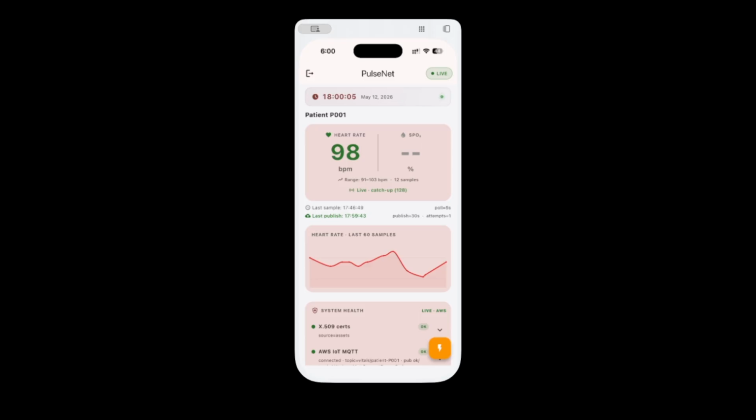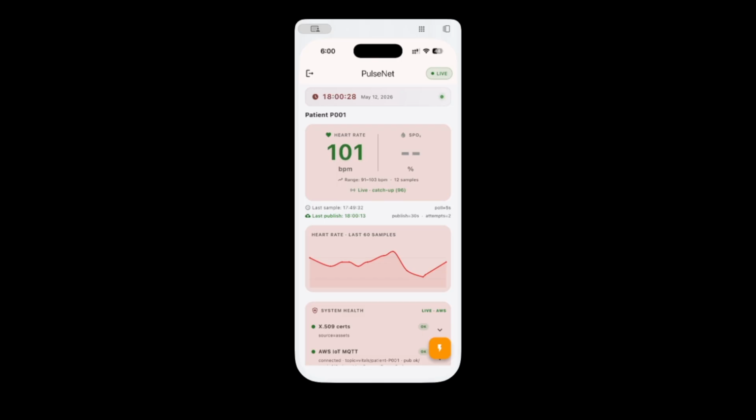The ID field is for human convenience. It lets me pick which patient profile this build is acting as. The real authentication is happening at the TLS layer, not here. At the home screen, top right, we have a green live badge. That means we have an active MQTT connection over TLS to AWS IoT Core, not a heartbeat to a status endpoint, an actual open session ready to publish.